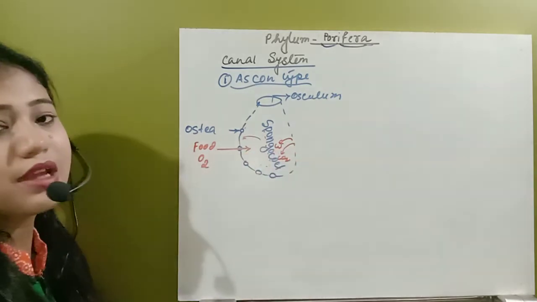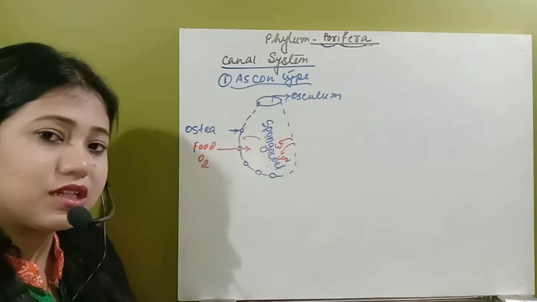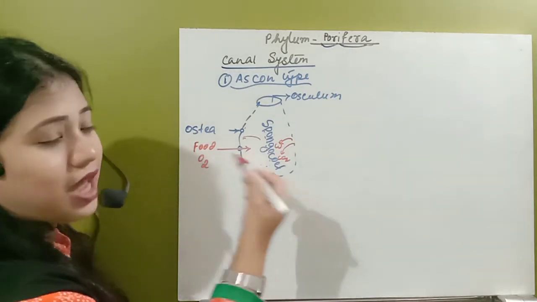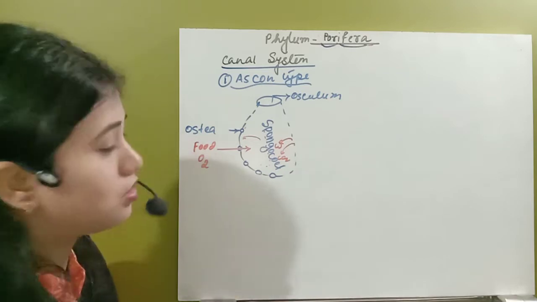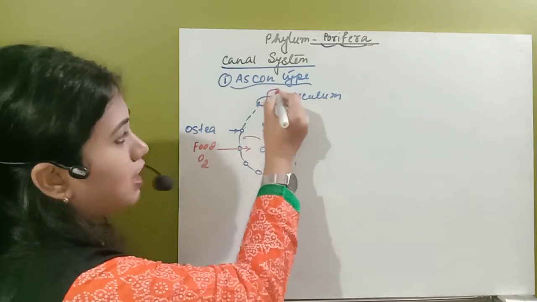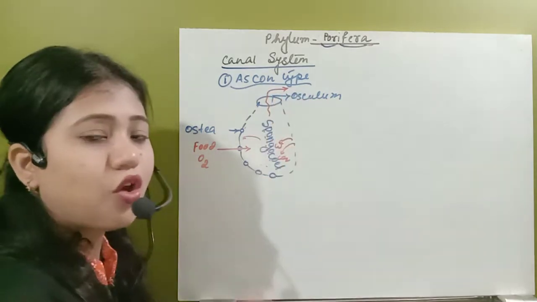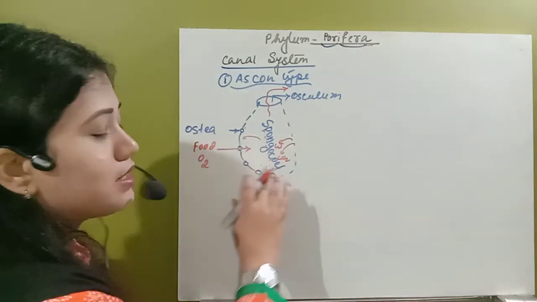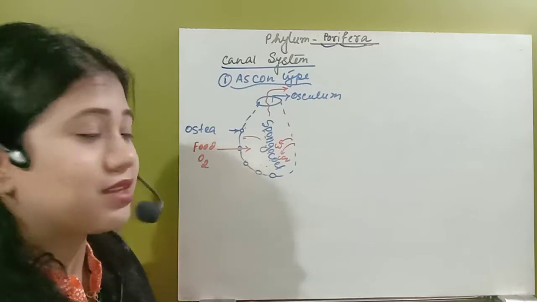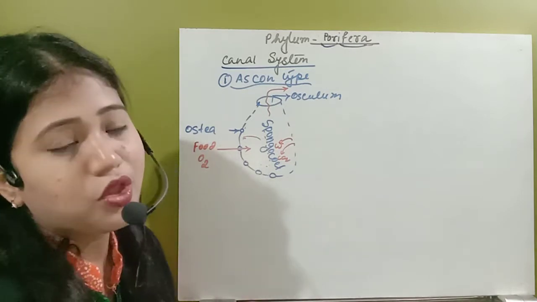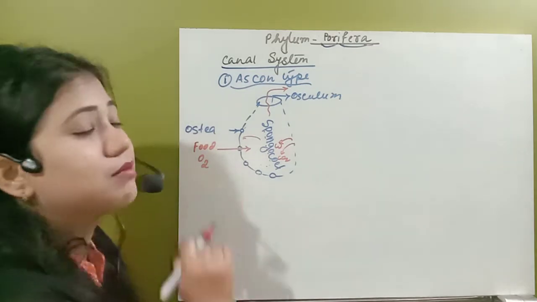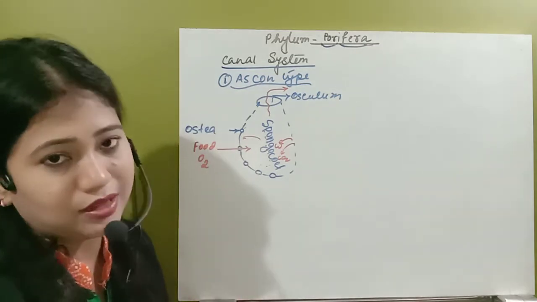That waste and carbon dioxide with water will be removed outside with the help of the osculum. So that is the simplest type of canal system, the Ascon type.